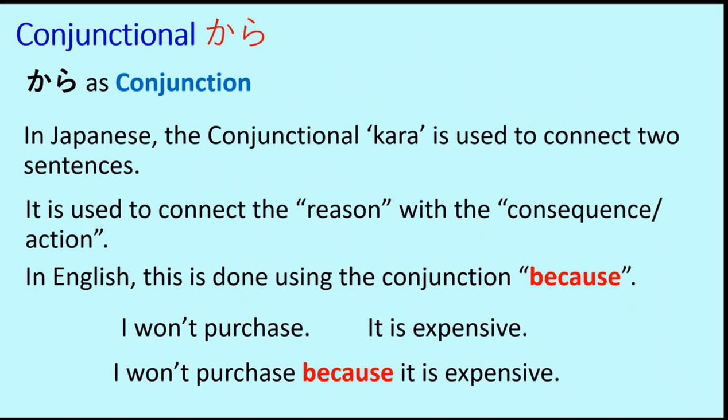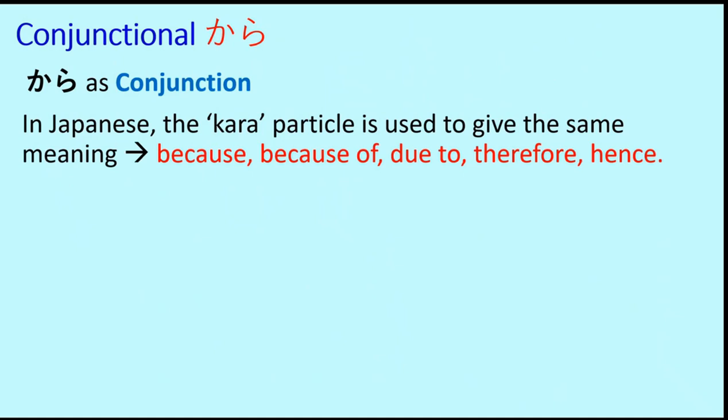The consequence is connected to the reason using because, and because is thus a conjunction because it joins two parts, or it joins two independent sentences and makes them one sentence. In the same way, in Japanese, the kara particle is used to give the same meaning, or we can say similar meaning. And it can be used to represent because of, due to, therefore, hence, so, and so on. Let's see how that gets applied in Japanese grammar.